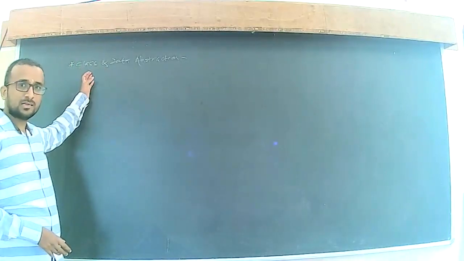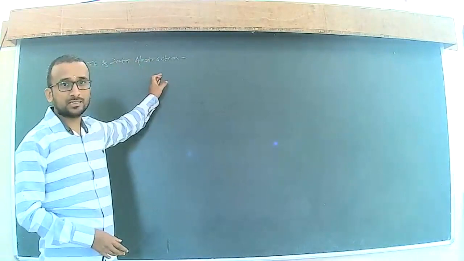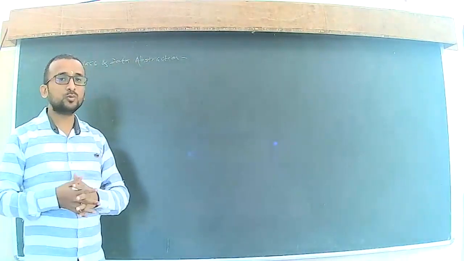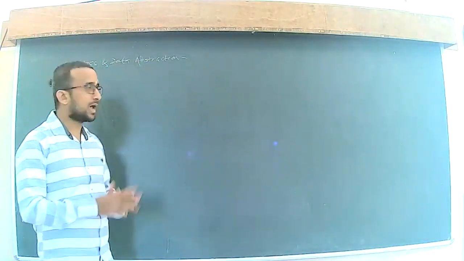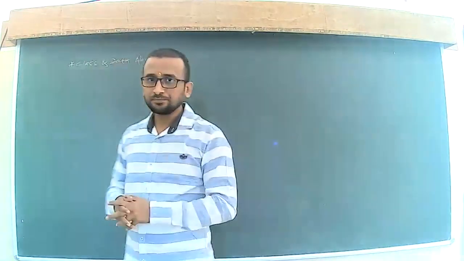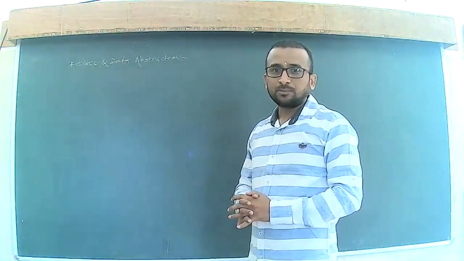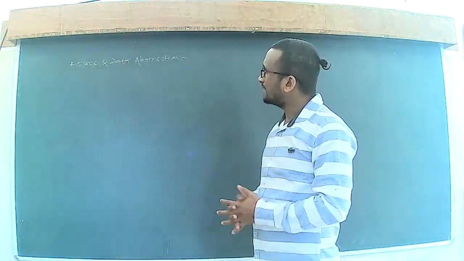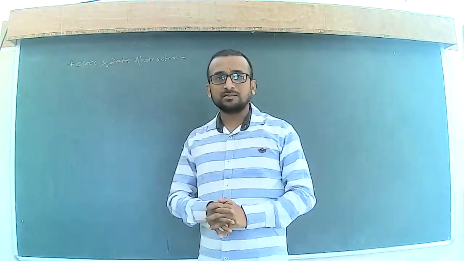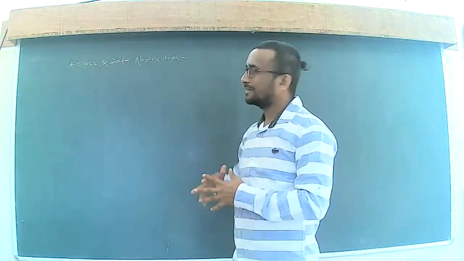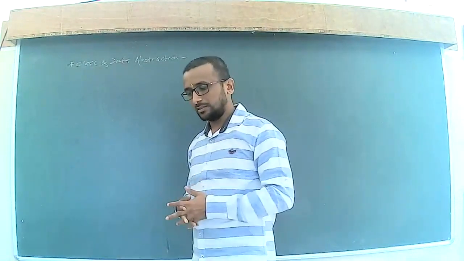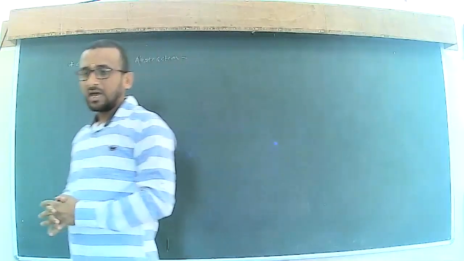First, we will quickly revise what the class actually is and what the abstraction actually is. After that, we will discuss how we can implement abstraction in our C++ programming. As discussed in the previous lectures, we all know that a class is nothing but a user-defined data type.